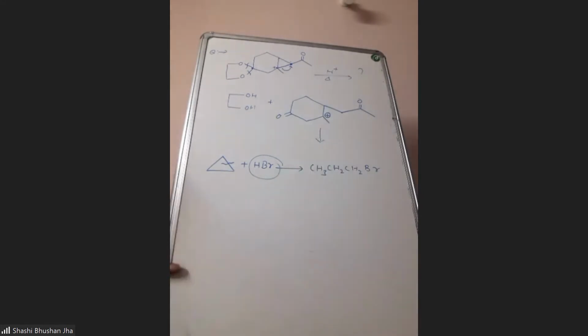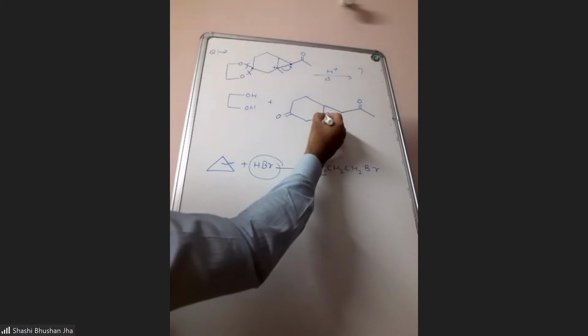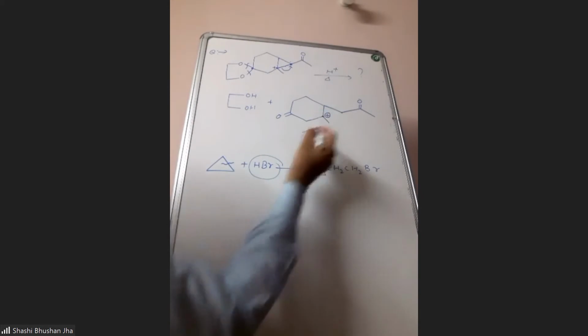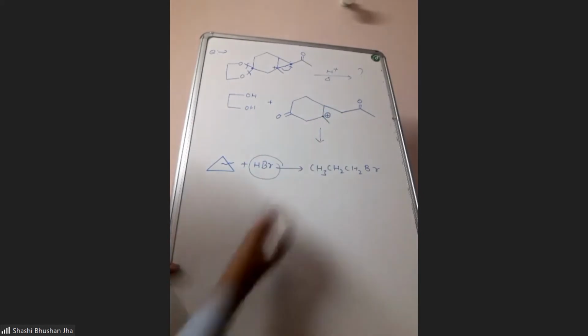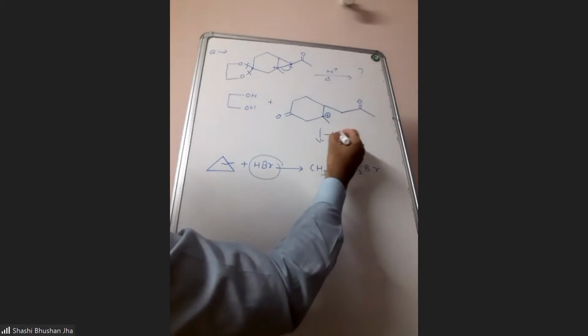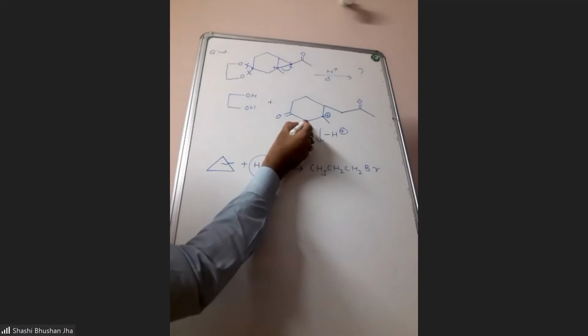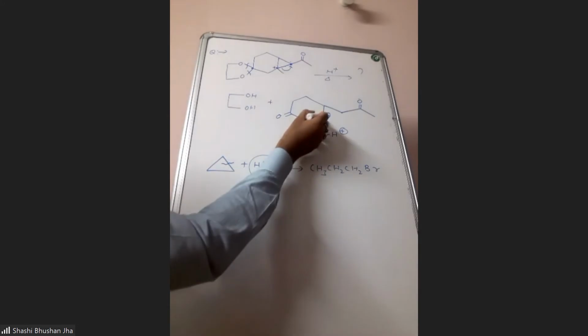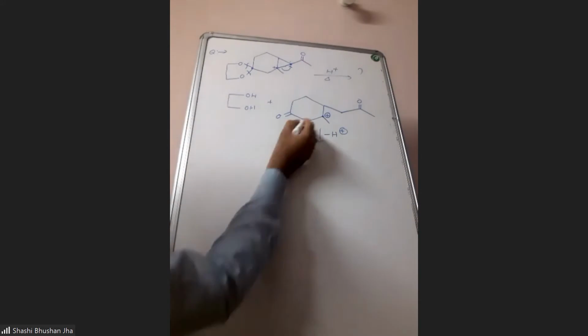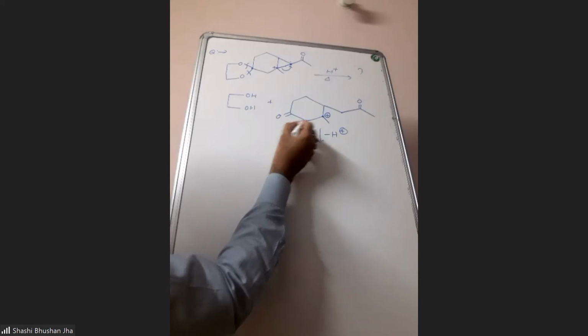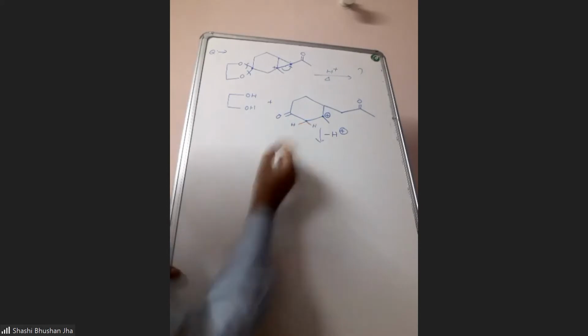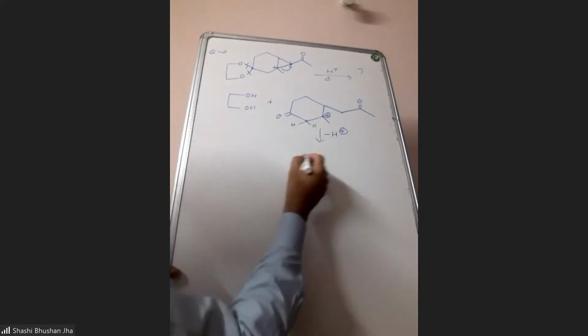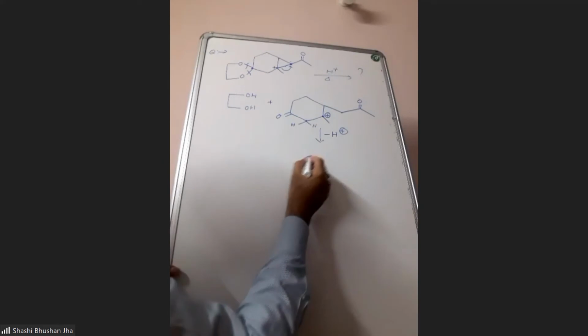Now if positive charge develops at this carbon, then from the adjacent carbon, H plus can be removed and formation of a pi bond can take place. And you see, if you remove H plus from here and form a pi bond between these two carbons, then you will get a conjugated system. So you need to remove H plus from here. One hydrogen is removed from here and make a pi bond between these two carbons so that you can get a conjugated system.